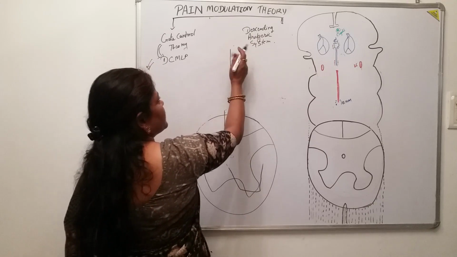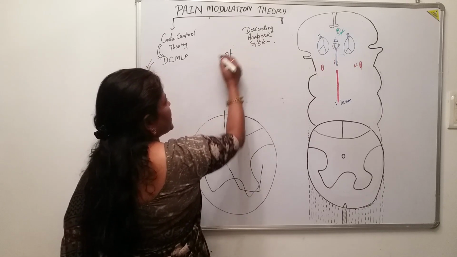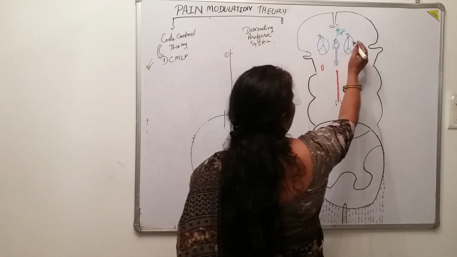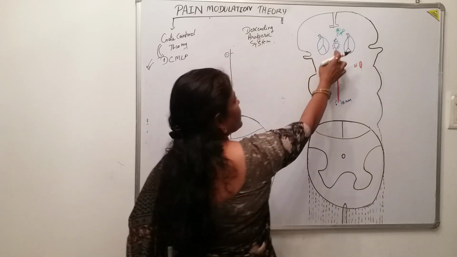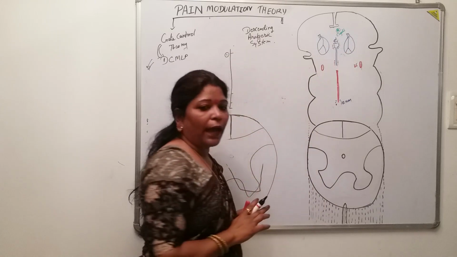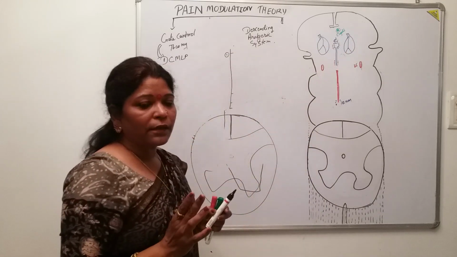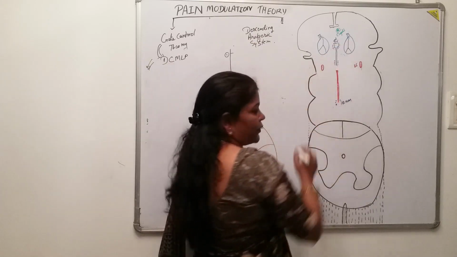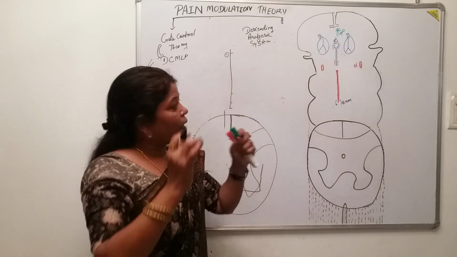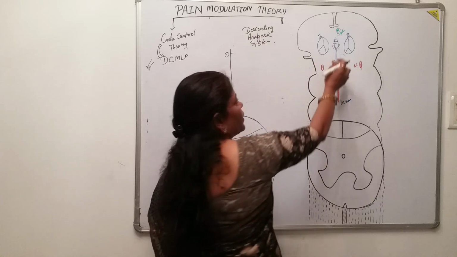So first is, look here, this is the thalamus. Okay, this is the thalamus, a paired thalamus. The thalamus is part of the diencephalon, and the cavity which is present in between is known as the third ventricle. So around that cavity, what are these dotted red dots?